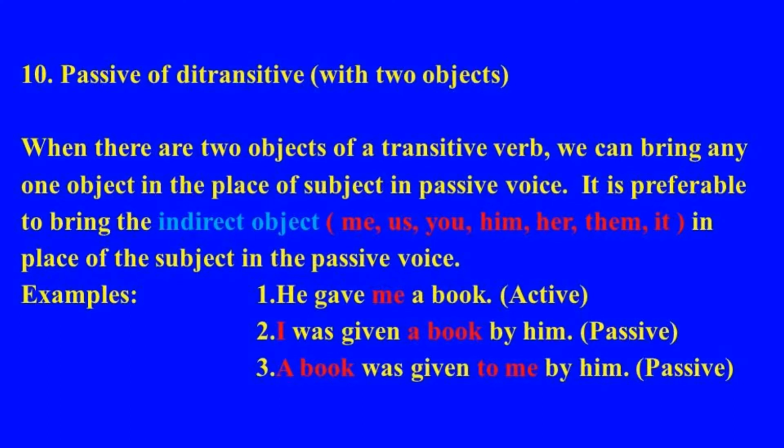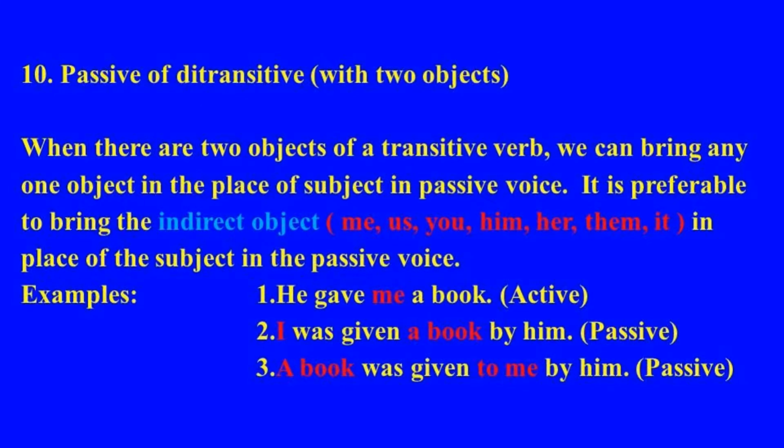Now passive of ditransitive. Ditransitive means a verb where there are two objects. When there are two objects of a transitive verb, we can bring any one object in the place of subject in passive voice. It is preferable to bring the indirect object like me, us, you, him, her, them, it, and you bring them in the place of subject and change them into I, we, you, he, she, they, it, etc. Example, he gave me a book, active. I was given a book by him, passive. Or you can also write a book was given to me by him.